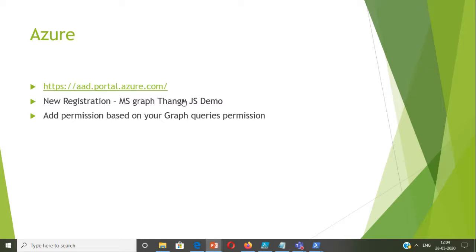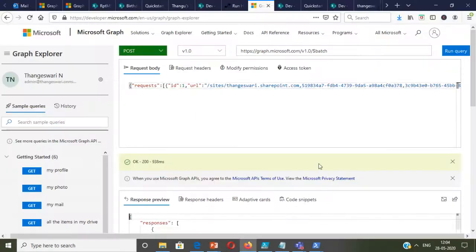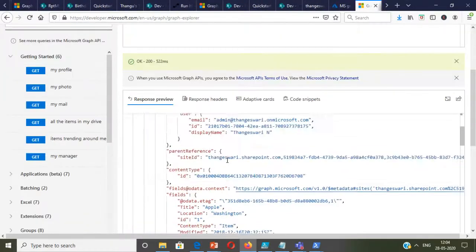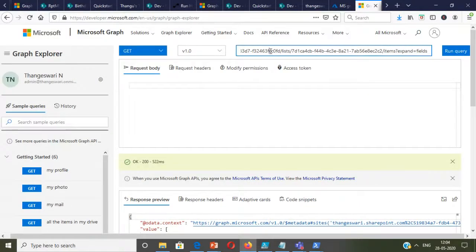So you can go to the Azure portal, create a new registration and add the permission, which is pretty straightforward. And then go to the graph query and get the JSON results. So if I go to the graph query, let's look at this particular graph query. So this is the graph query.